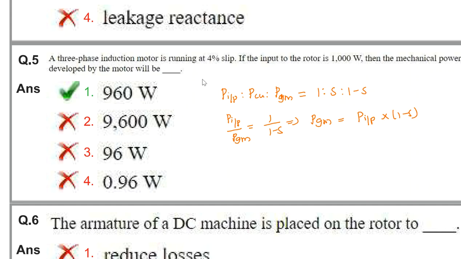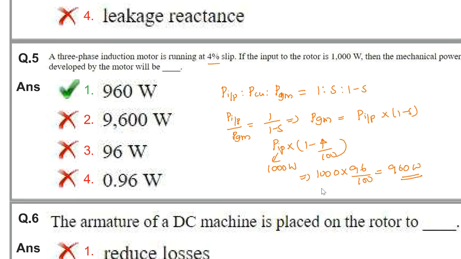The slip is already known, 4%. So that is P input into (1 minus 4 divided by 100). Power input is 1000 watts, so 1000 into 96 divided by 100 is 960 watts. So the answer will be 960 watts.